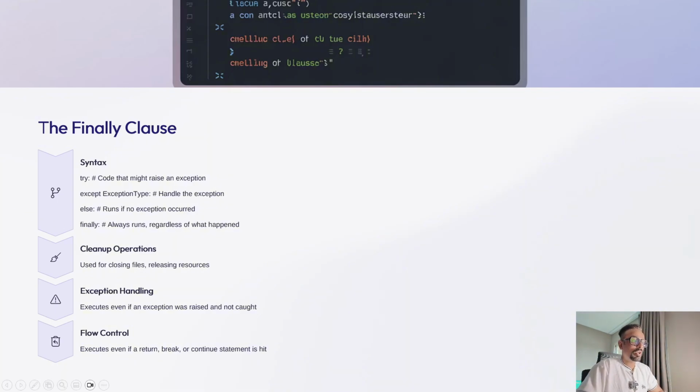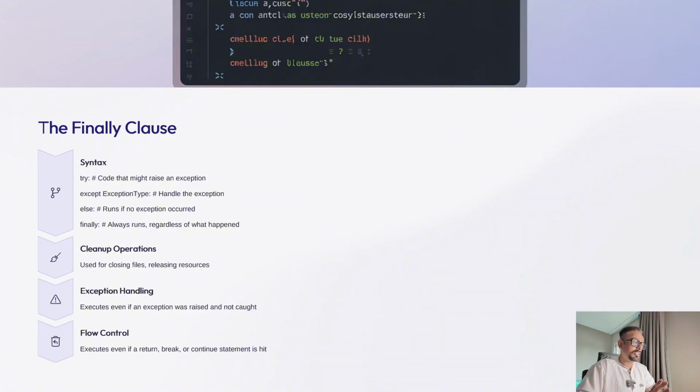The finally block is especially useful for cleanup operations like closing files, releasing resources, or closing database connections. In data processing and machine learning workflows, the finally clause can be used to release GPU memory, close data connections, or log the completion of operations regardless of whether they succeeded or failed.